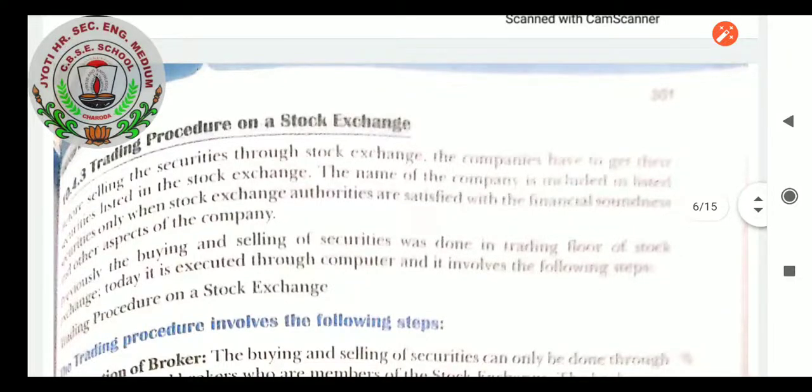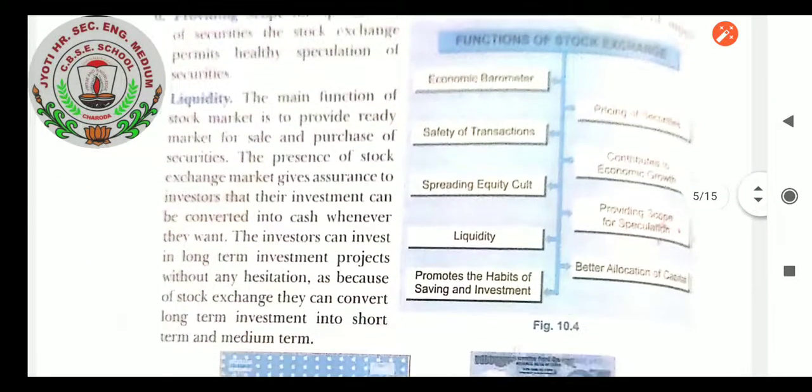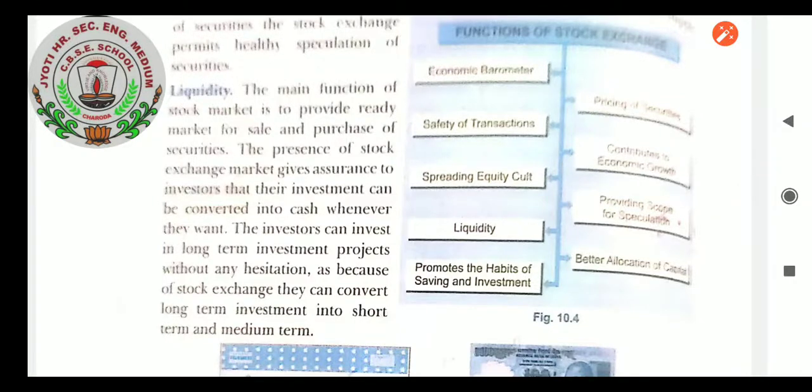Now the stock exchange functions have been completed. Once again I want to recall the main points of the stock exchange. So let us have a synopsis of what we have learned. Of the functions of the stock exchange, the very first function is economic barometer. Second, pricing of securities is done by stock markets, because of which we can see the ups and downs.